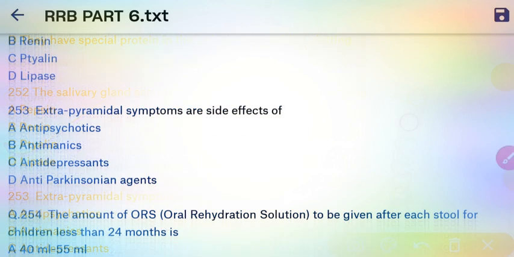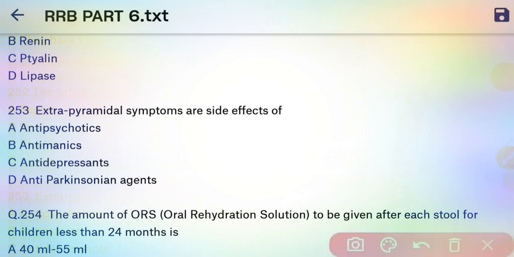Next question. Extrapyramidal symptoms are a side effect of. So here our right answer is, EPS is a side effect of antipsychotic drugs. EPS mainly include 5 types of syndromes, like acute dystonia, in which uncontrolled muscle spasm is mostly seen over the face, tongue and neck.